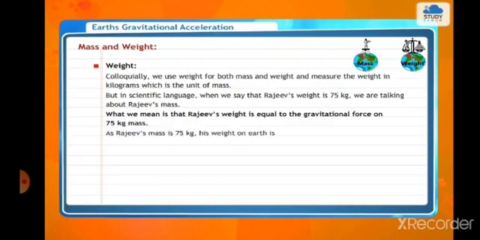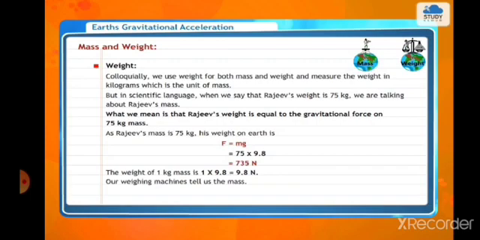As Rajiv's mass is 75 kg, his weight on earth is F is equal to mg, 75 into 9.8, that is 735 Newton. The weight of 1 kg mass is 1 into 9.8 is equal to 9.8 Newton. Our weighing machine tells us the mass. The two scale balances in shops compare weights, that is two masses.